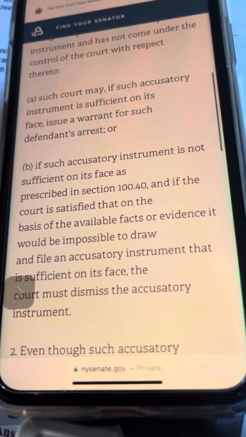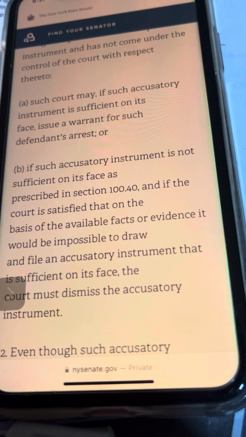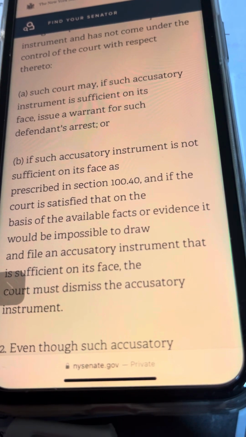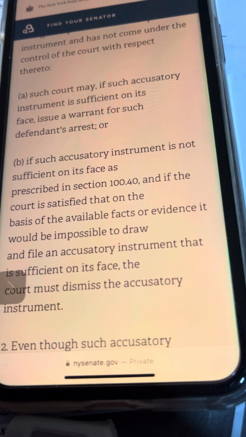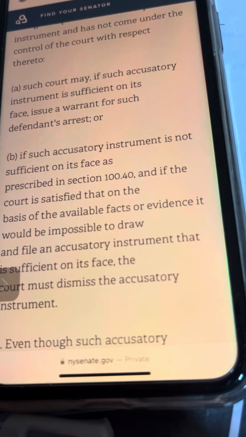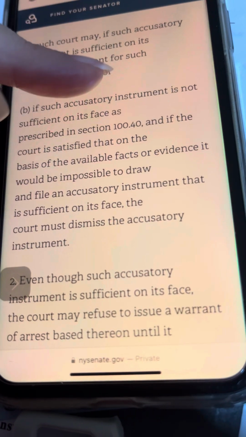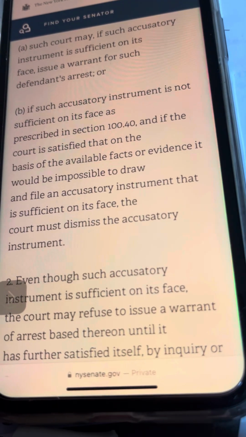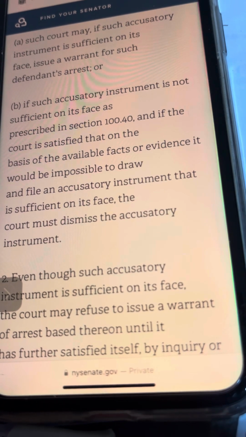Second option is B. If such accusatory instrument is not sufficient on its face as prescribed in section 100.40, and if the court is satisfied that on the basis of the available facts or evidence, it would be impossible to draw and file an accusatory instrument that is sufficient on its face, the court must dismiss the accusatory instrument.